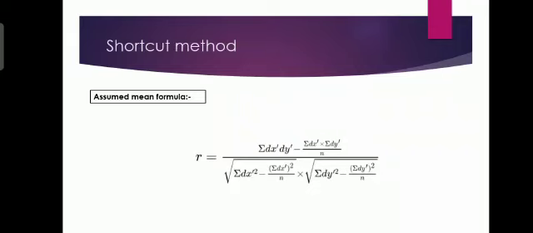r is equal to sigma dxdy minus sigma dx into sigma dy divided by n, divided by root of sigma dx square minus sigma dx the whole square divided by n into root of sigma dy square minus sigma dy the whole square divided by n.